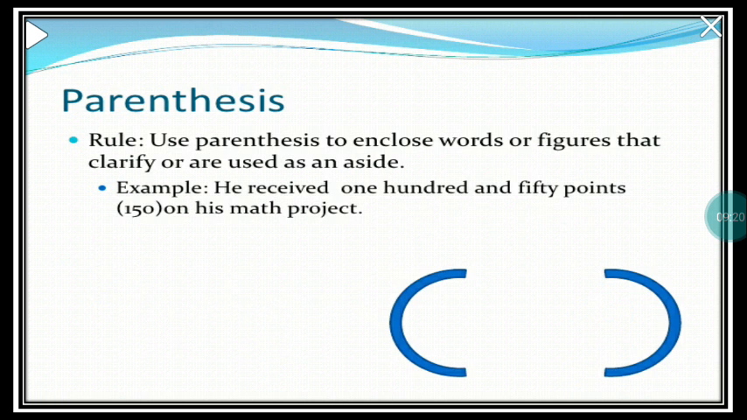Then the next punctuation mark is parenthesis. Now we use parenthesis to enclose words or figures that clarify or that are used as an aside. That means whatever you are setting aside. He received one hundred fifty (150) points on his math project. That means the same thing you are writing in figures. So you're putting that aside. You've already stated it in words, and then you're putting the same thing in figures just for the sake of emphasis or to clarify that particular point.